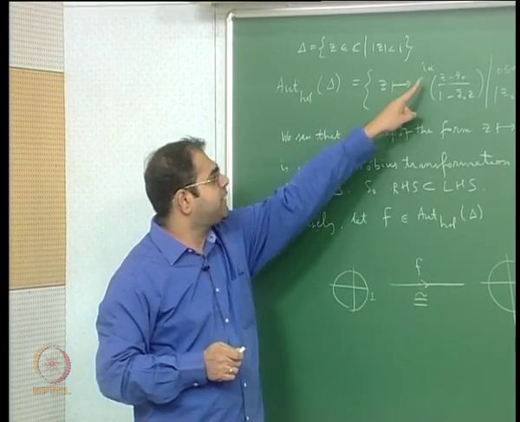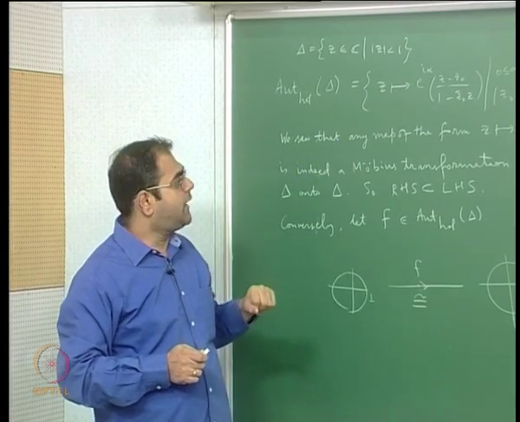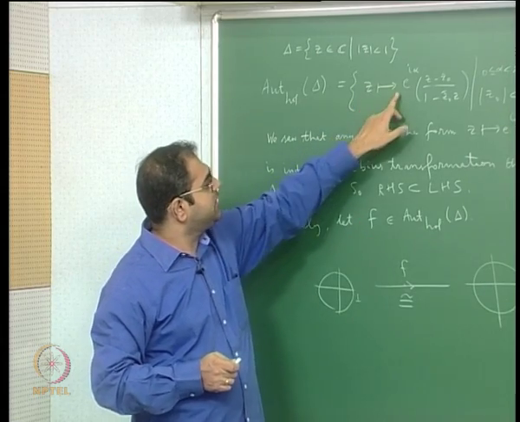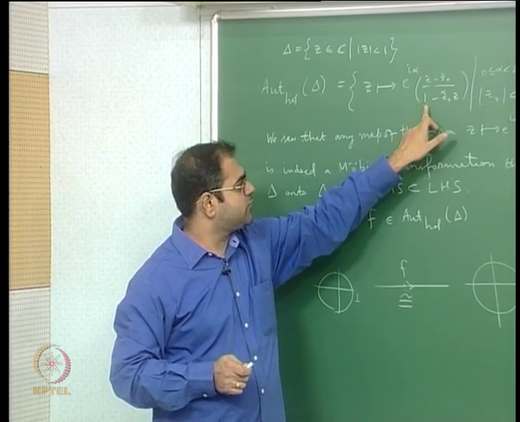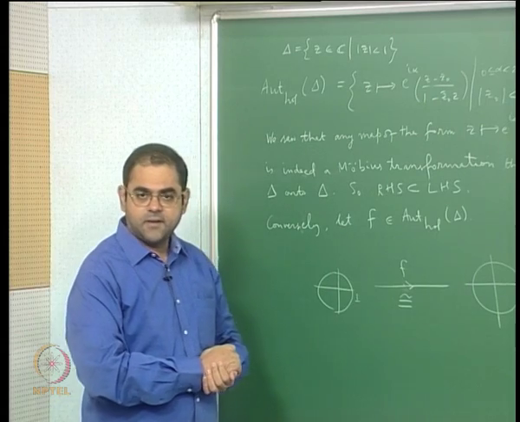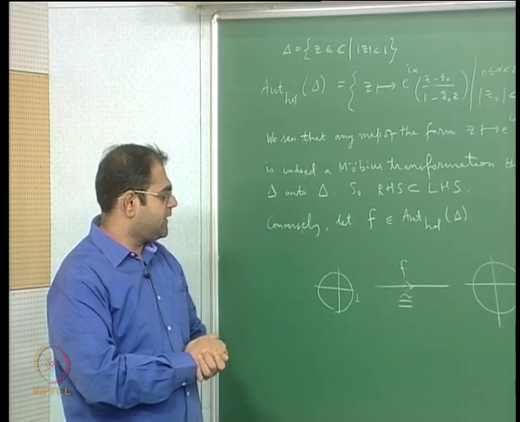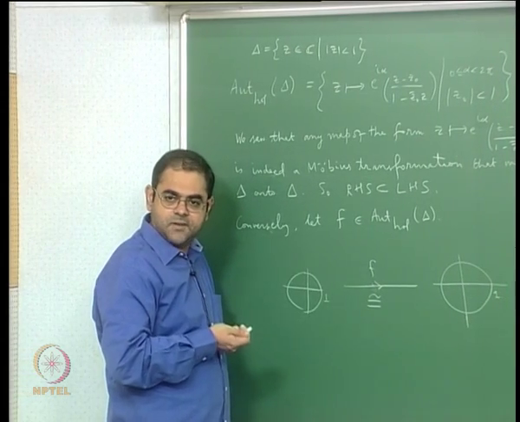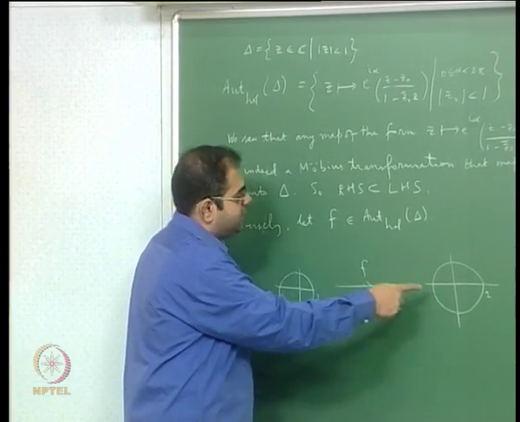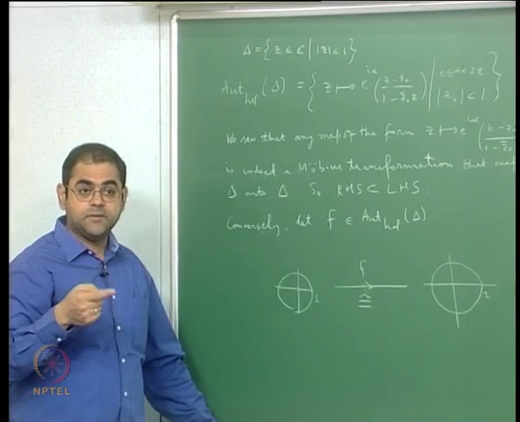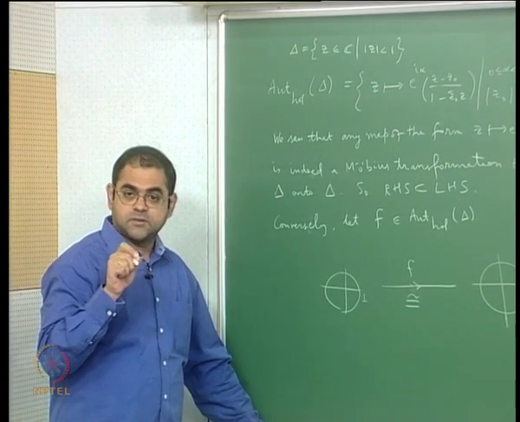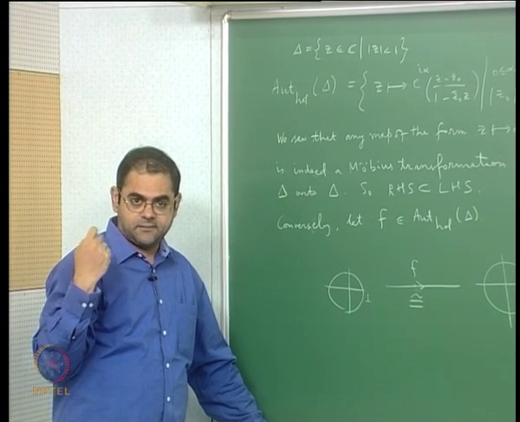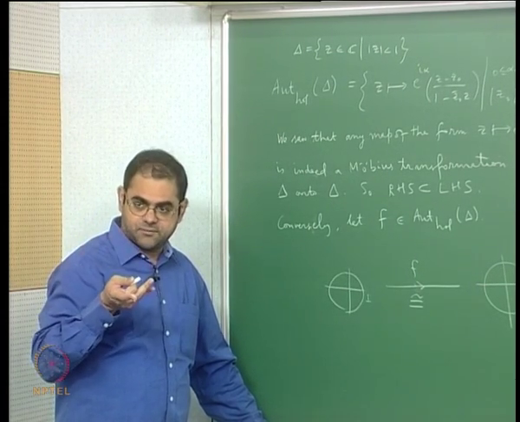Okay, so I have to find an alpha and a z naught such that F of z is actually e to the i alpha times (z minus z naught) by (1 minus z naught bar z). Now what you must understand is that if F takes 0 to 0 then we are already done, because then it will be an automorphism of the unit disk which fixes the origin, and we have already seen as a corollary to Schwarz's lemma in earlier lectures that it has to be a rotation.